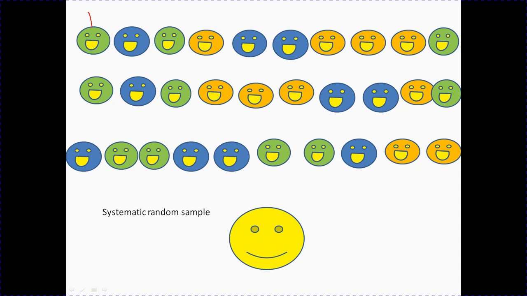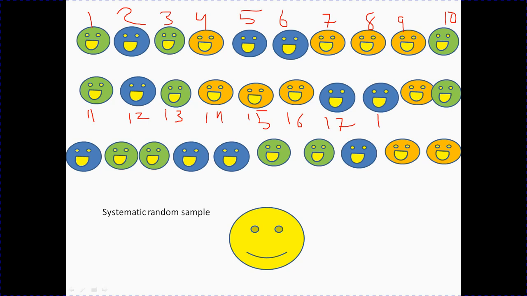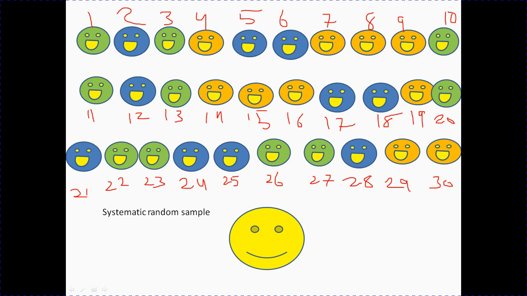This is number 1, 2, 3, 4, 5, 6, 7, 8, 9, 10, then 11, 12, 13, 14, 15, 16, 17, 18, 19, 20, 21, 22, 23, 24, 25, 26, 27, 28, 29, and 30. And suppose that this researcher needs 10 members.